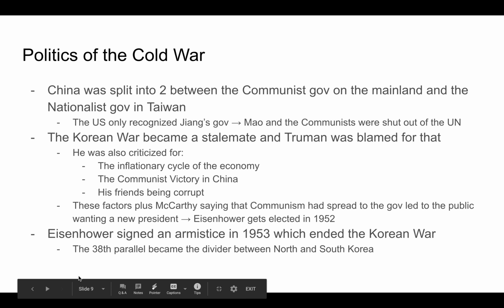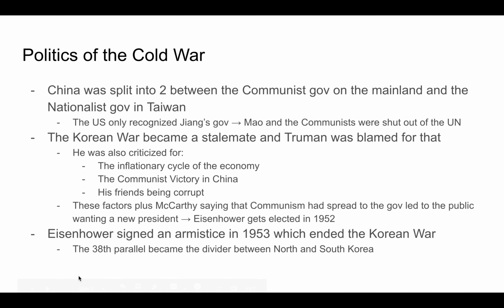Politics of the Cold War. China was split into two between the communist government on the mainland and the nationalist government in Taiwan. The U.S. only recognized Jiang's government, so Mao and the communists were shut out of the UN. The Korean War became a stalemate and Truman was blamed. He was also criticized for the inflationary cycle of the economy, the communist victory in China, and his friends being corrupt.